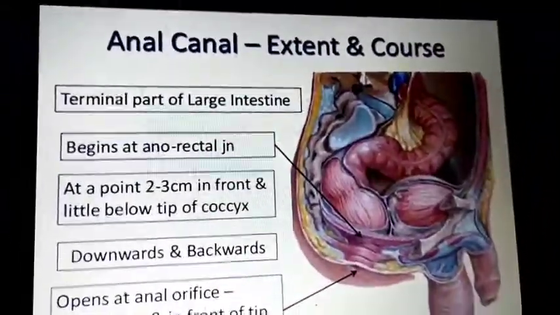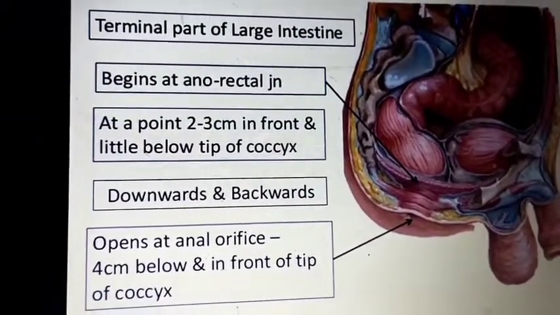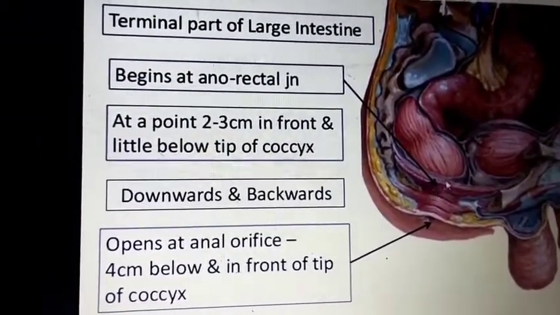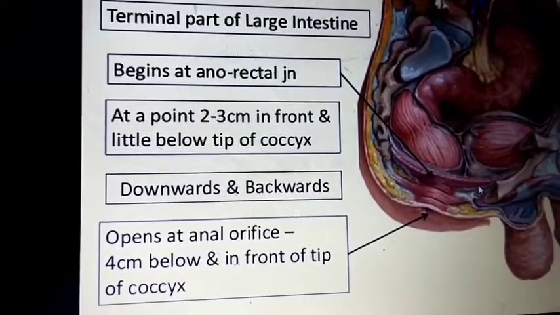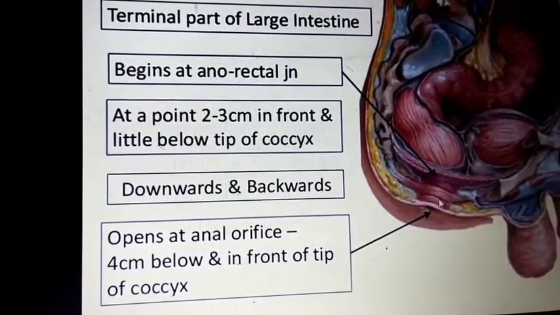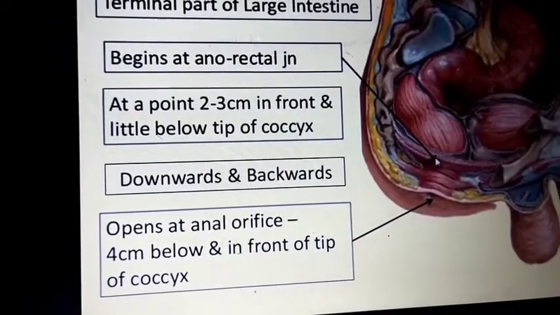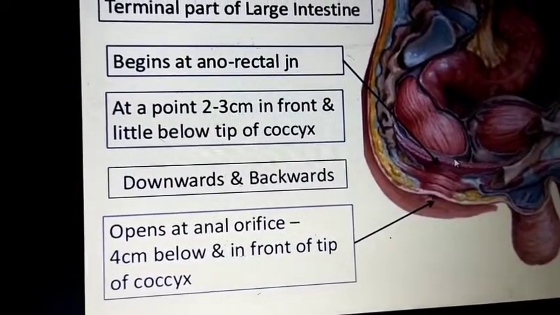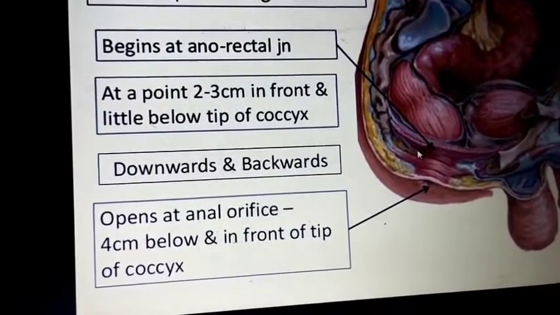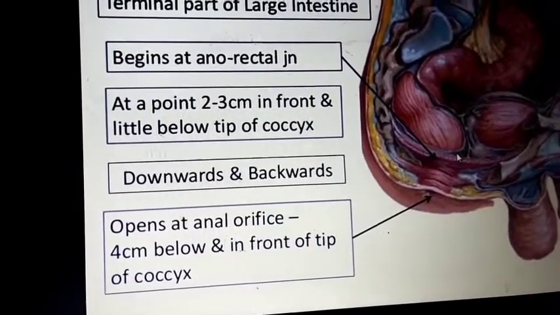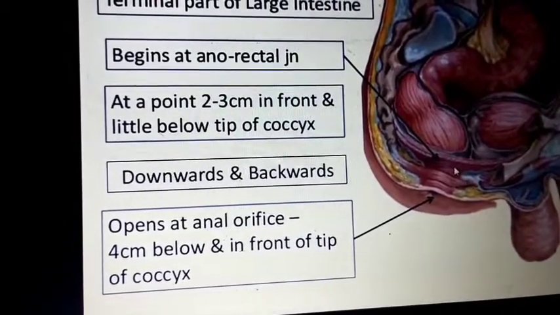Anal canal extension and course. This is the terminal part of the intestinal tract, the large intestine, and this is the pelvic diaphragm, just below which is the anal canal. The pelvic diaphragm or levator ani muscle, the anorectal junction, or anorectal ring, the puborectalis, longitudinal muscles and sphincters, these form the anorectal ring.